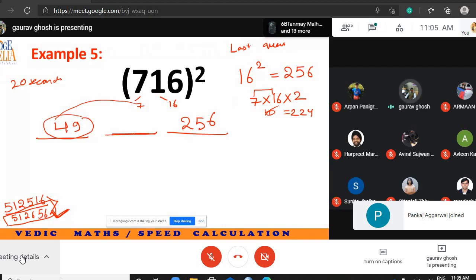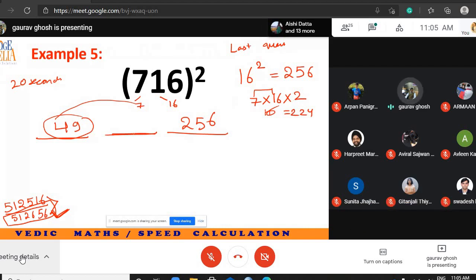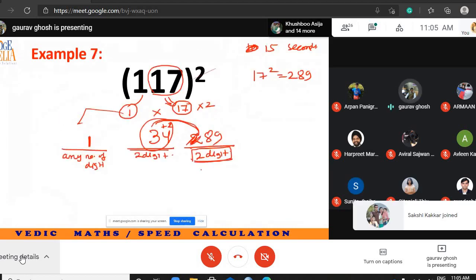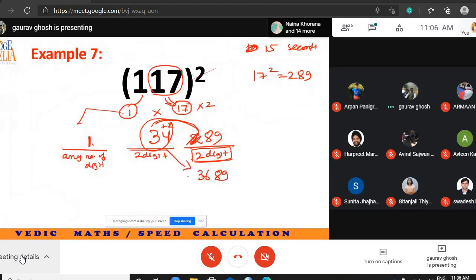Now what are we supposed to fill in these empty spaces? 17 square is 289. I write 289 here, and I will adjust it later on. In the first space, I write 1 square, which is 1. In the middle space, I write 1 into 17 into 2, so 34. Now I will have to make adjustments, because here I could have written only 2 digits. So I shift this 2 here, and it becomes 36. So the answer is 1,36,89. This should be the correct answer.